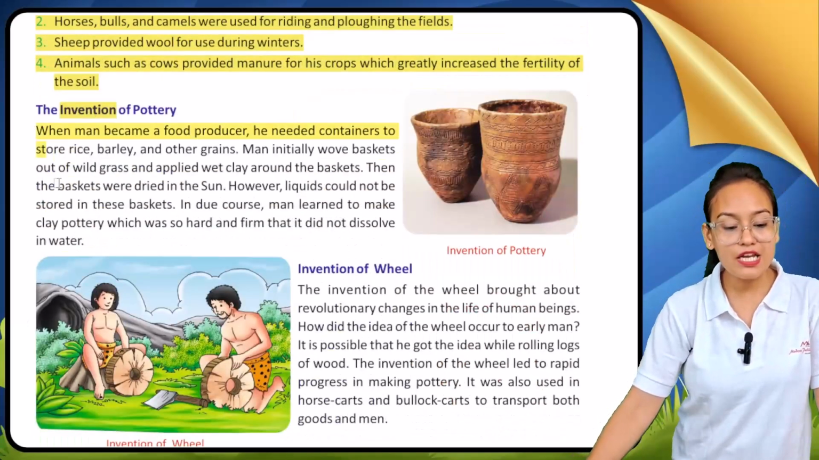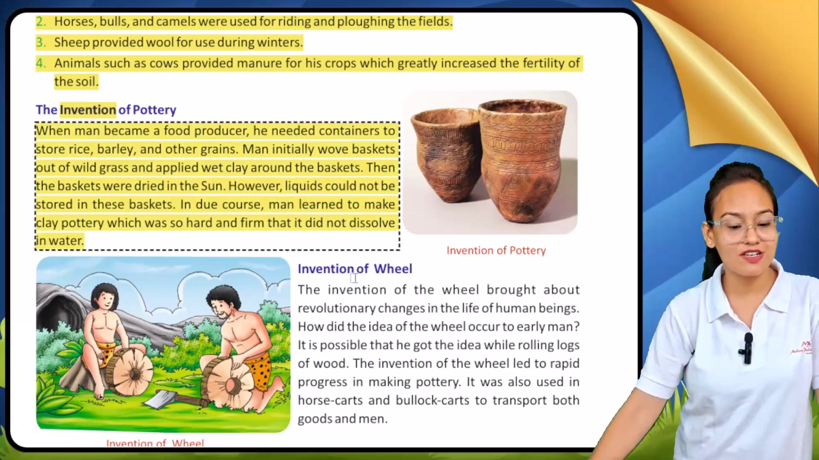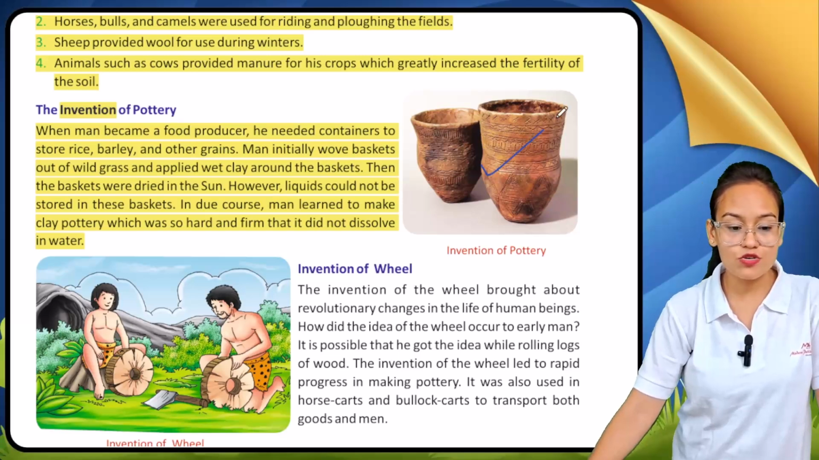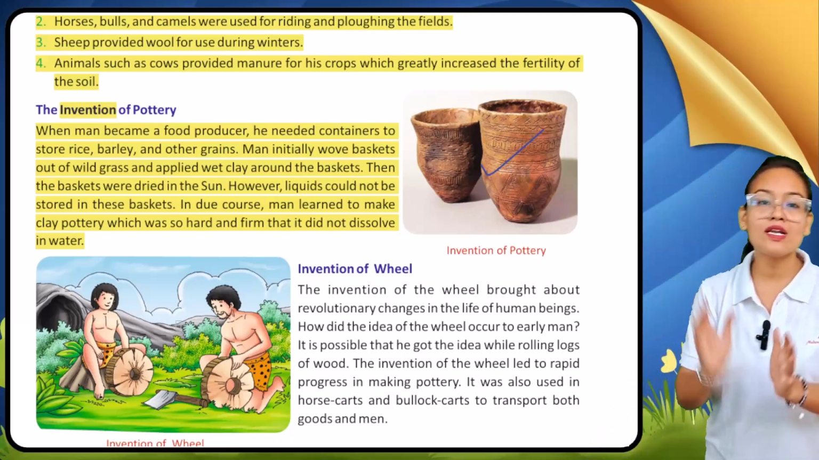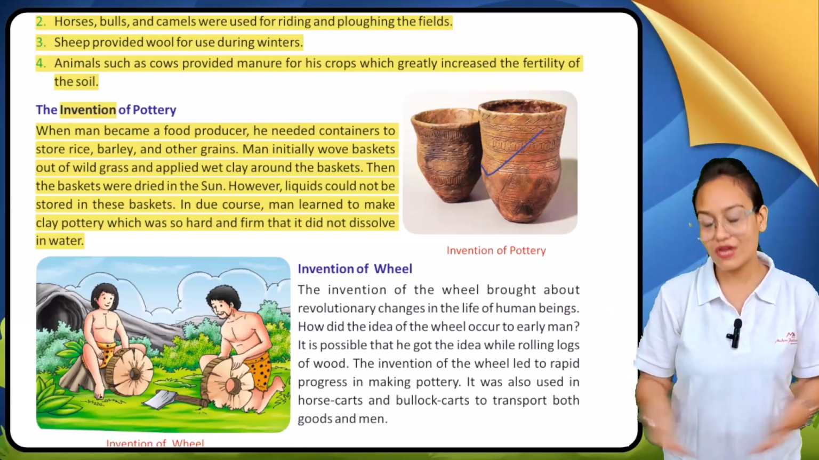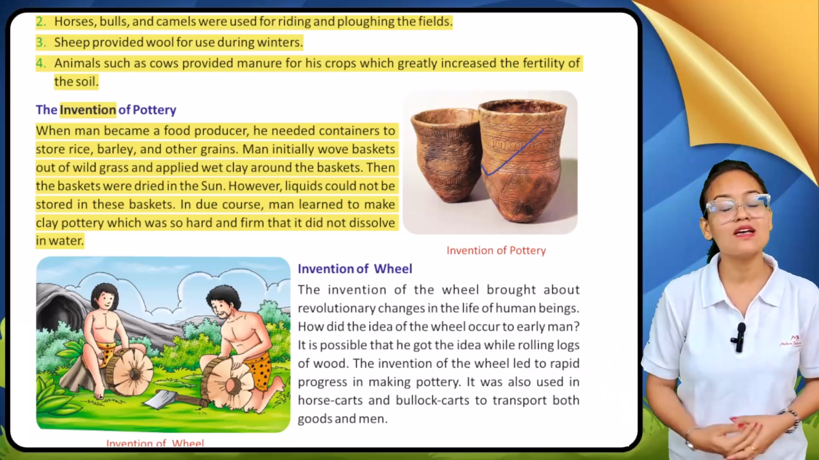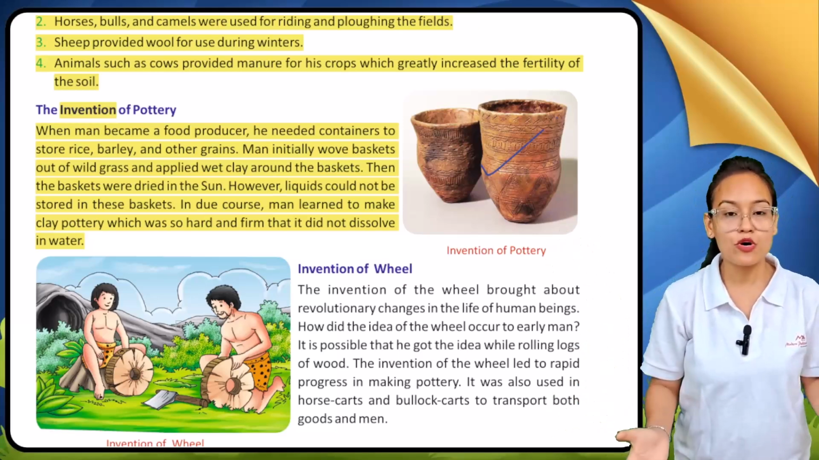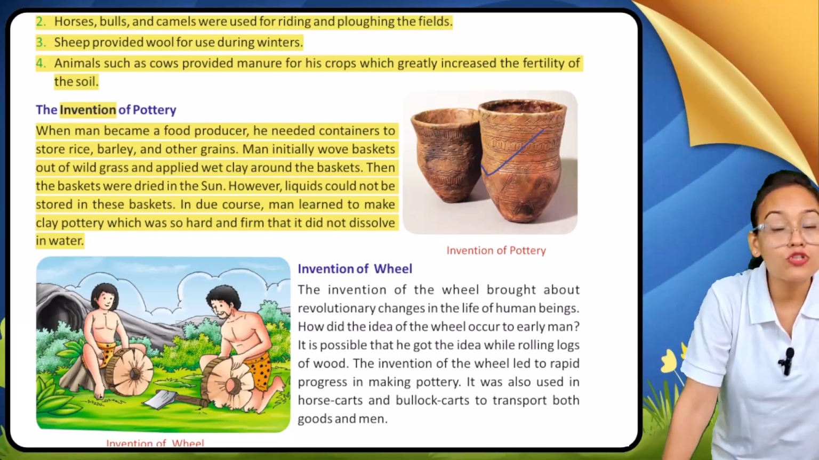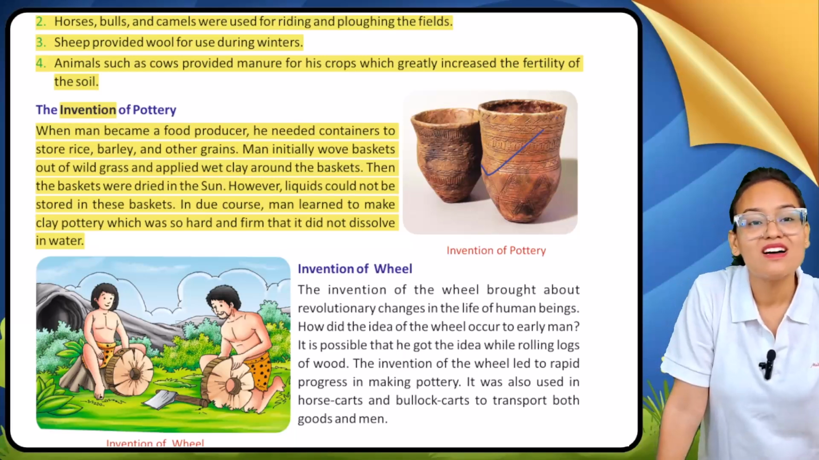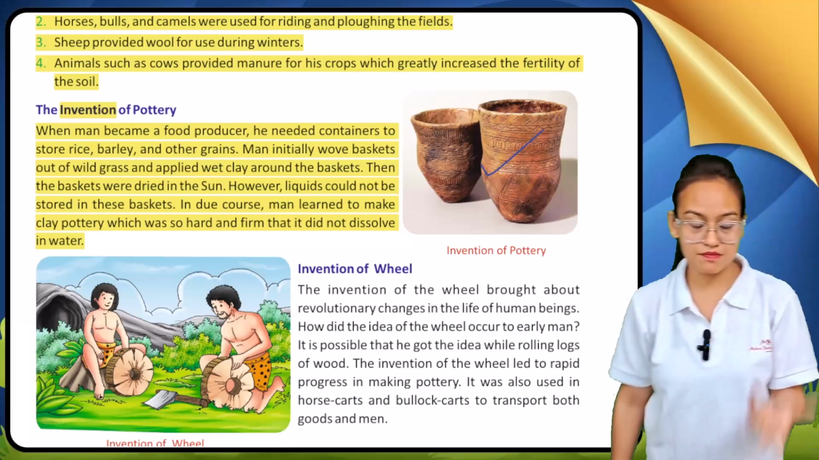In the Neolithic age pottery was invented. So here you can see the invention of pottery. In the Neolithic age early men started doing their own farming. When they started agriculture, they needed utensils or vessels to keep their products. So to store their rice, barley, and other grains which they produced, they started making clay pots.